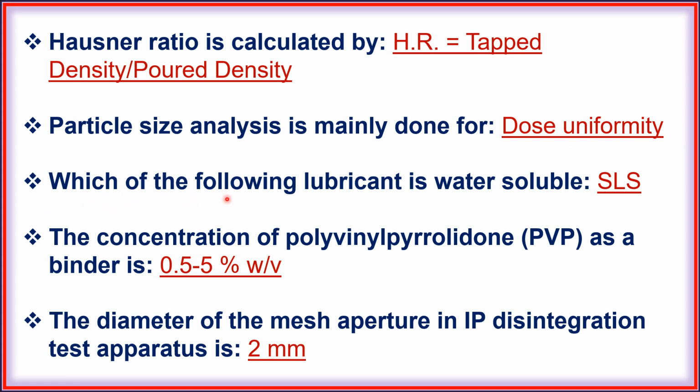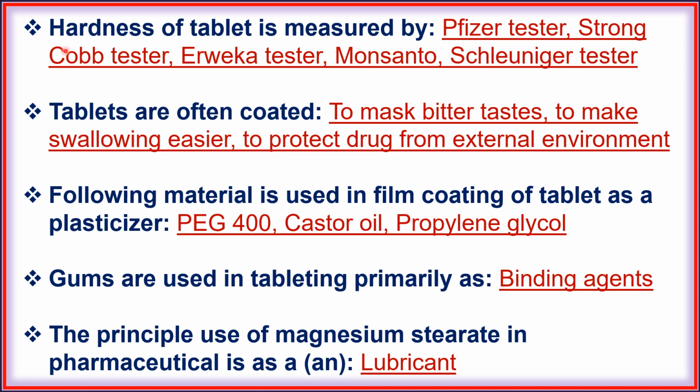Next, which of the following lubricant is water soluble? SLS. Next, the concentration of polyvinyl pyrrolidone as binder is 0.5 to 5%. Next, the diameter of the mesh aperture in IP disintegration test apparatus is 2 mm. Next, hardness of tablet is measured by Pfizer tester, Strong-Cobb tester, Erweka tester, Monsanto and Schleuniger tester.